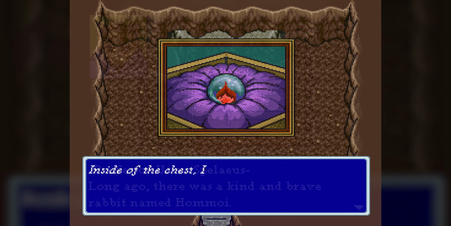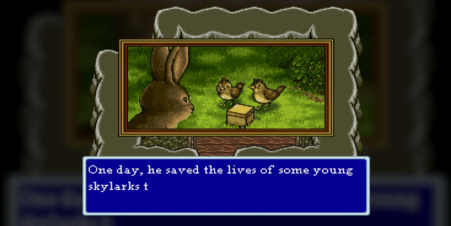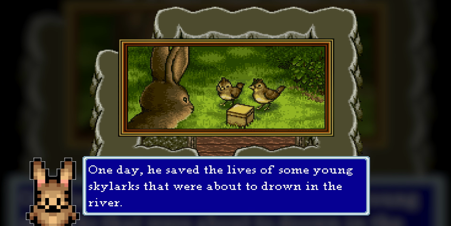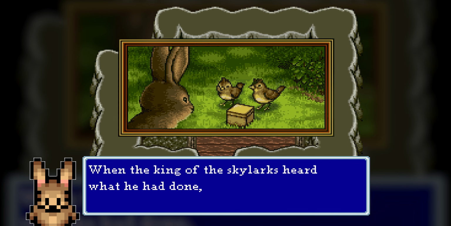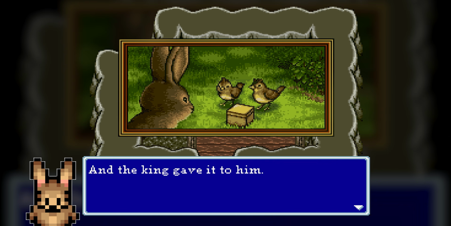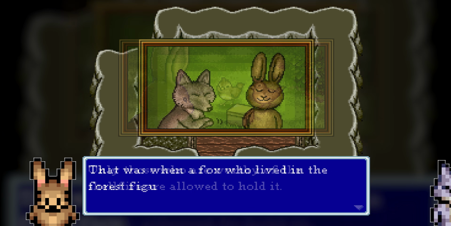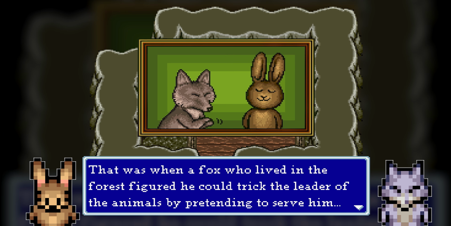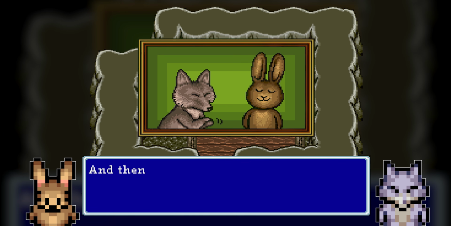Then we bring it to the professor, who explains the previous owner of the orb was a rabbit named Homoi, who was gifted the orb by the king of the Skylarks after saving 2 young birds. This ability makes Homoi into the leader of the forest, but a fox begins to flatter Homoi, convincing him to act selfishly and abuse his power.